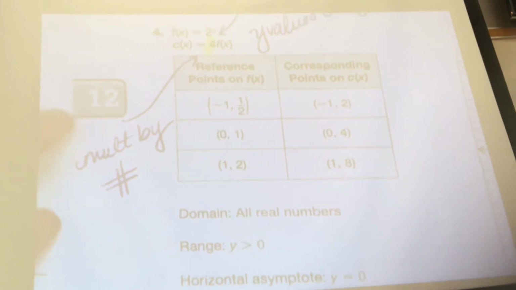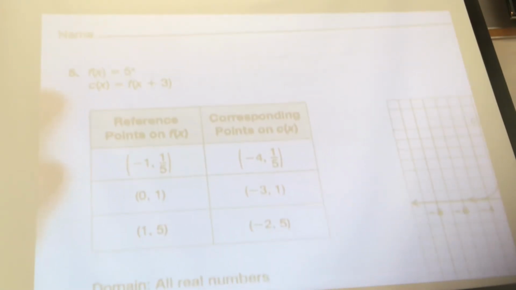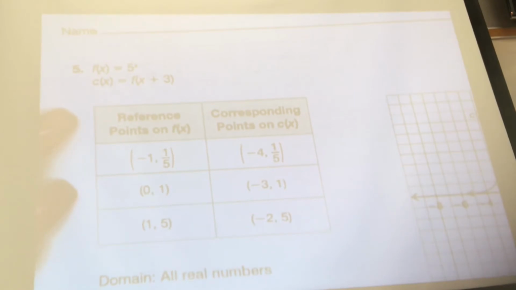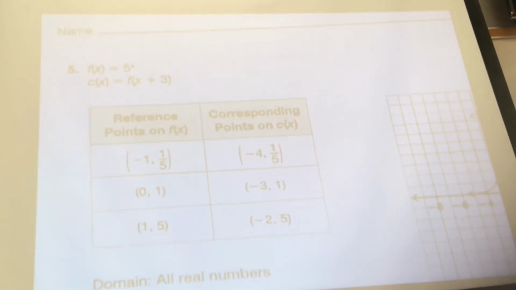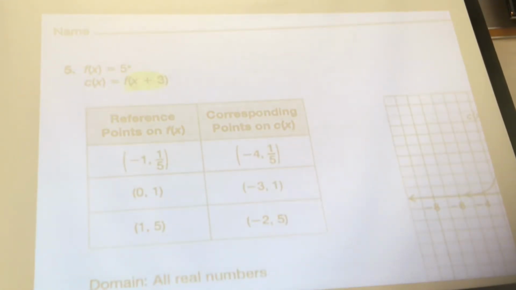All right, let's take a look at number 5. Let's see if we got number 5 right. Did I change inside the argument or outside of the argument? Number 5. If I change inside of the argument, what changes? My X value or my Y? Yes, very good. So again, my X value changes.